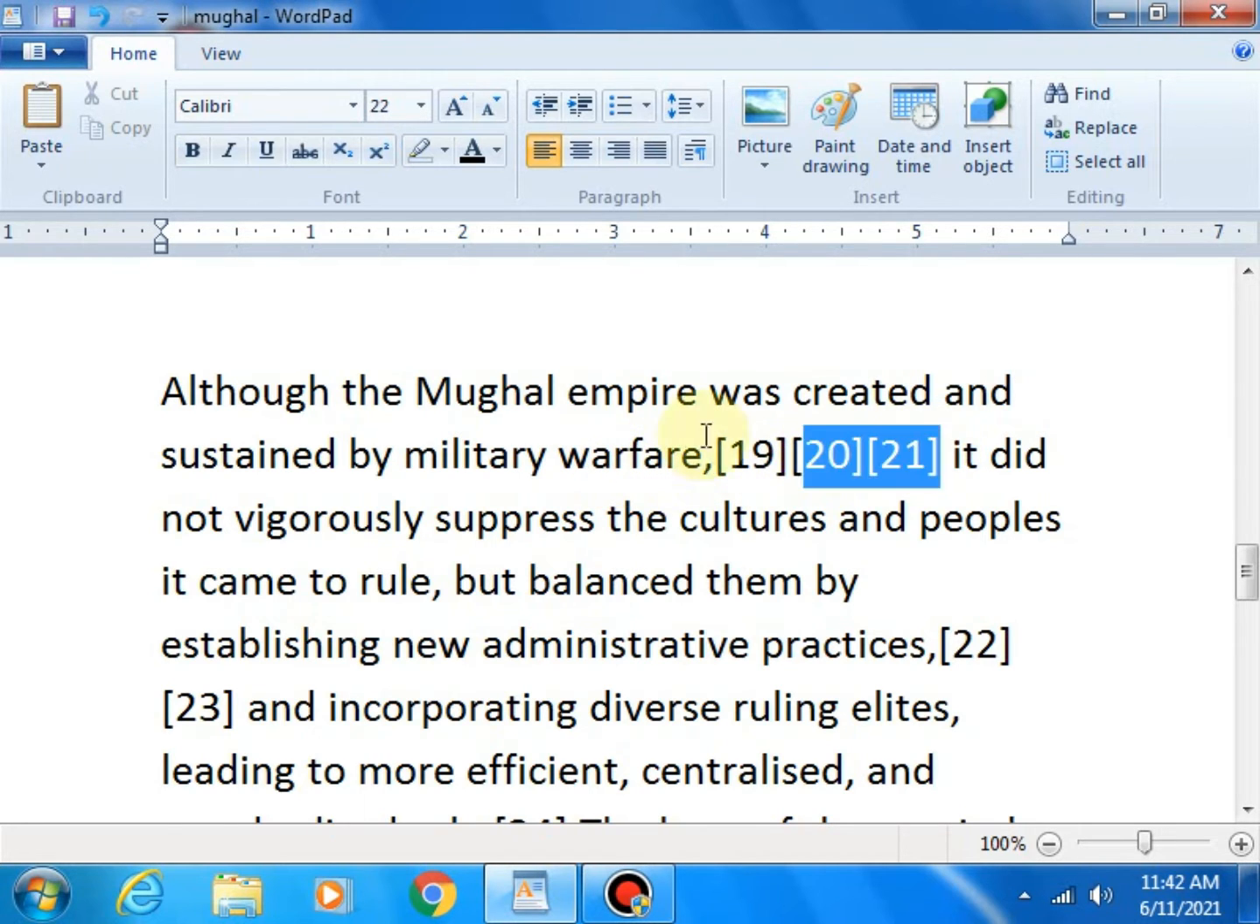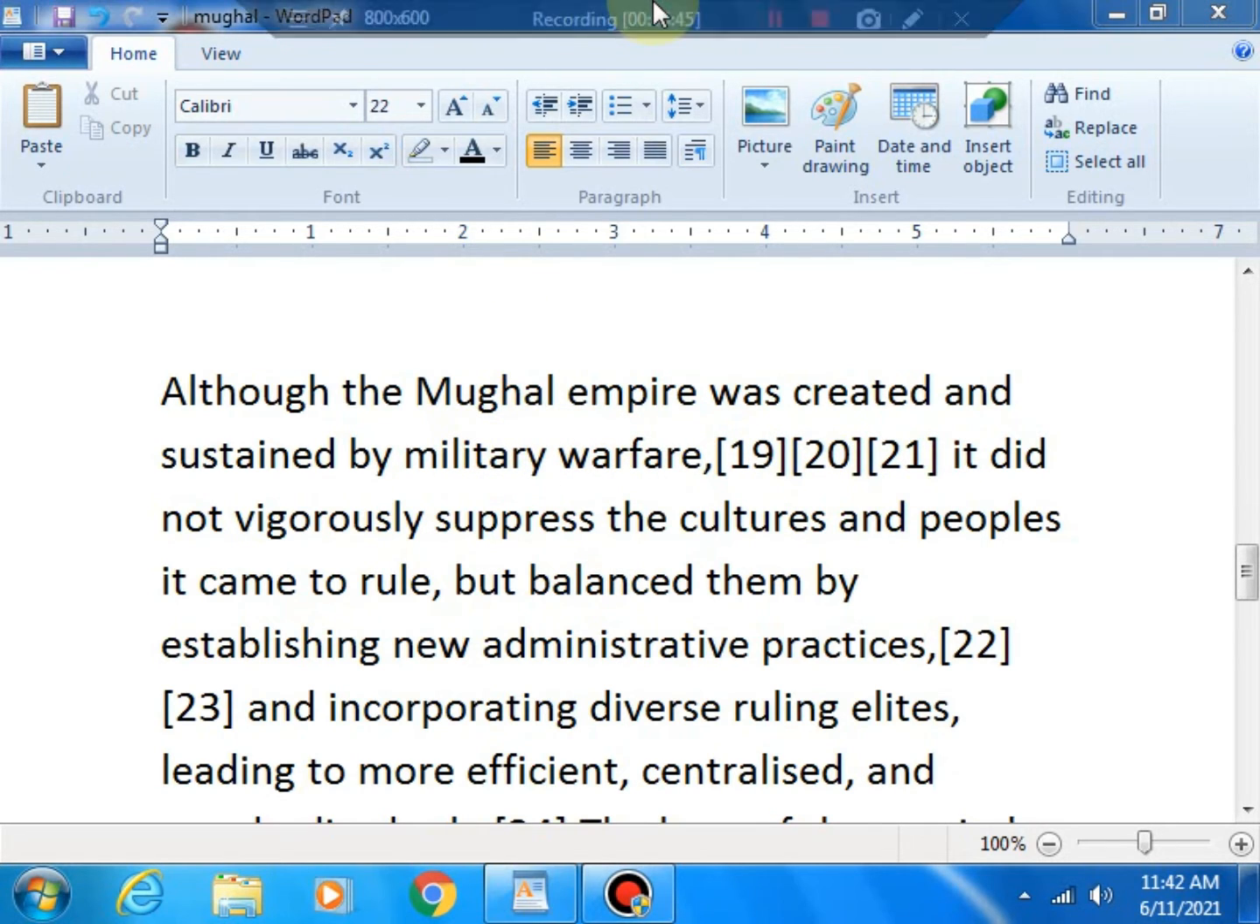Here, the battles and the Mughal Empire. The Mughal Empire was founded by whom? Babur. But it ran after reducing power, by the military. So the military ruled the Mughal Empire after some time. It did not vigorously suppress the cultures and peoples.